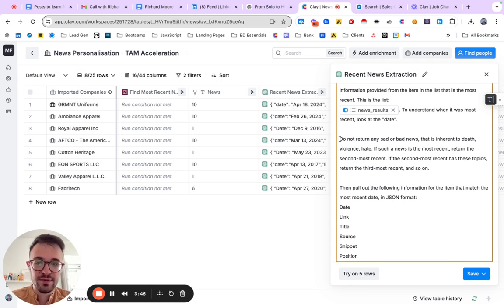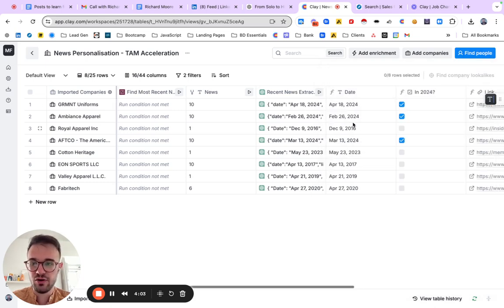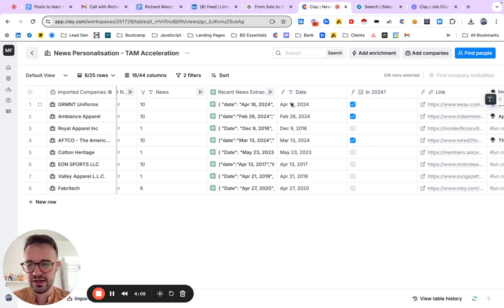And as I was mentioning at the beginning, you see here, do not return any sad or bad news that is inherent to death, violence, hate. If such a news is the most recent, return the second most recent. If the second most recent has those topics, return the third most recent, and so on. And if you notice in the DDR, if you read the links, there are no sad news.